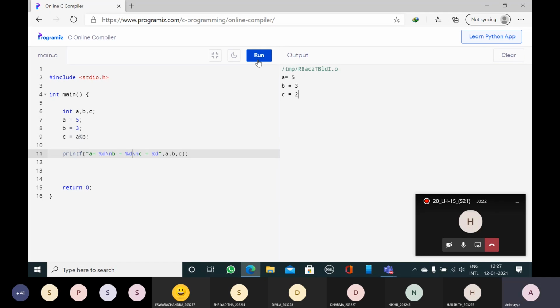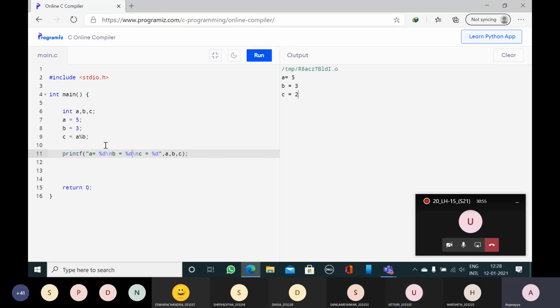Now, these are arithmetic operators. What are the arithmetic operators? Plus, minus, star, slash, and modulus, remainder. This is the first type of operators, arithmetic operators. Clear, everybody? Yes, sir. Now, what is the second type of operators we have discussed? Logical operators.